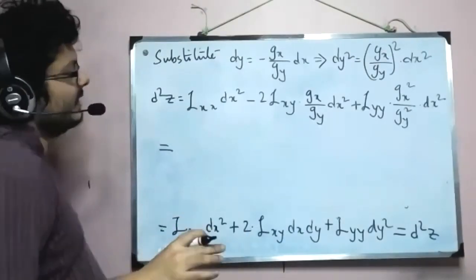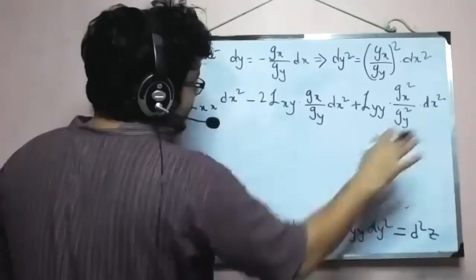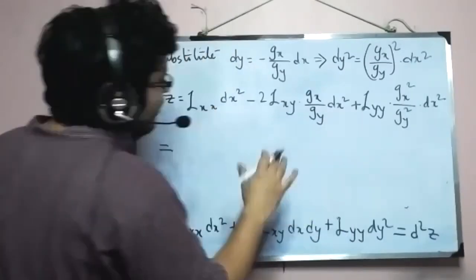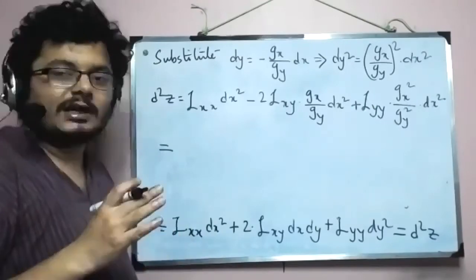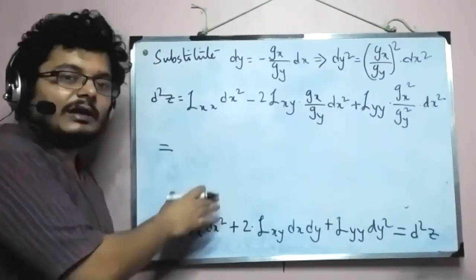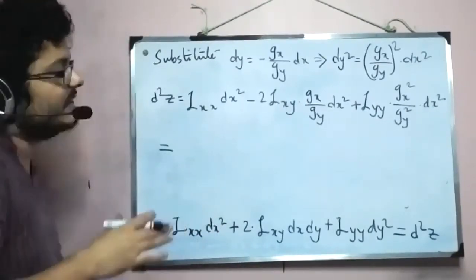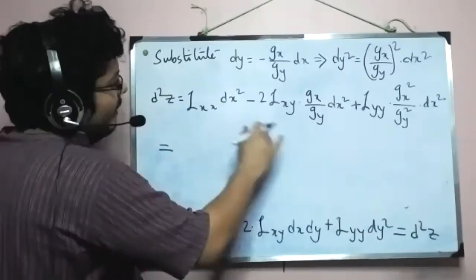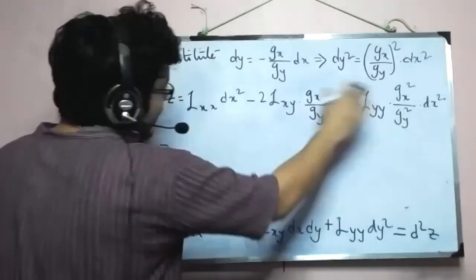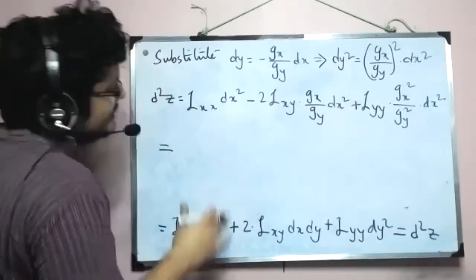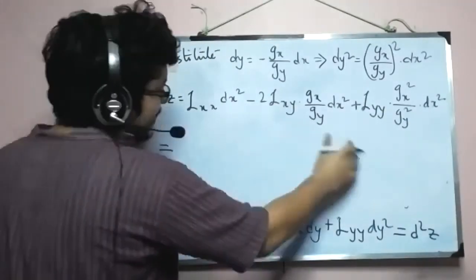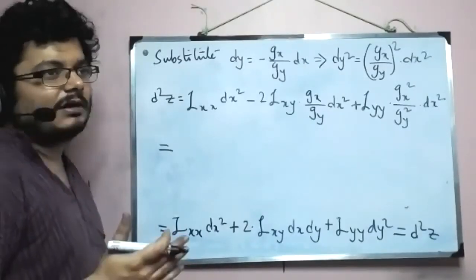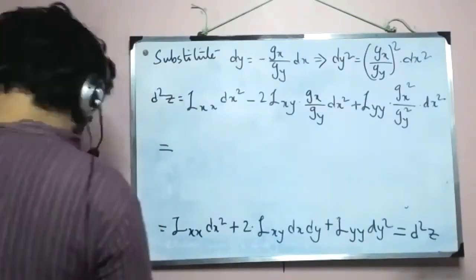Now let me say one thing. Taking out dx square is fine. If you don't want to, you cannot do that, but then you have to adjust in the determinant that we will obtain later. So instead of doing adjustments in the determinant itself, we are just looking at an expression which is free of this dx square because it is common, and also free of any kind of denominator like gy or gy square. So this is just for our convenience, nothing else.